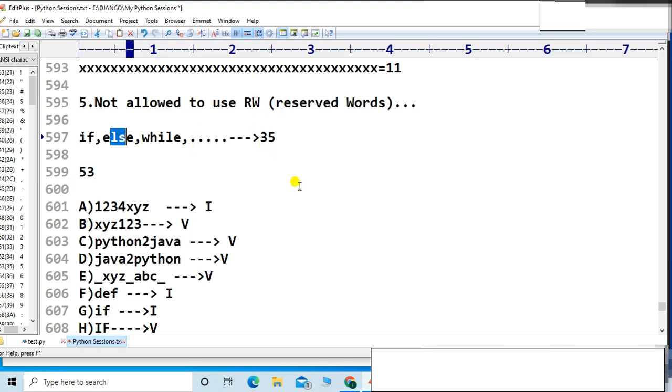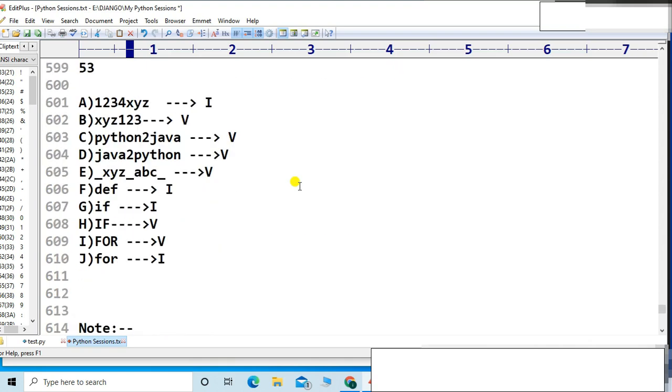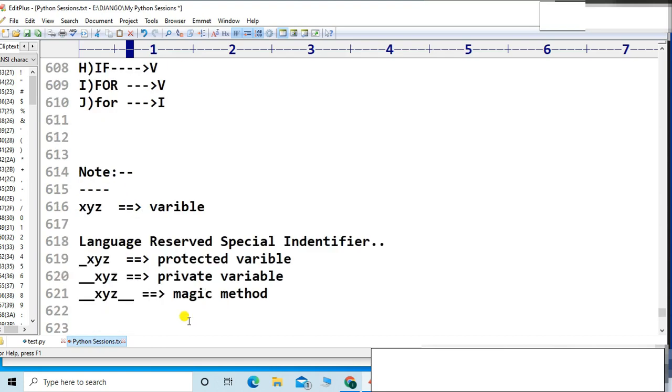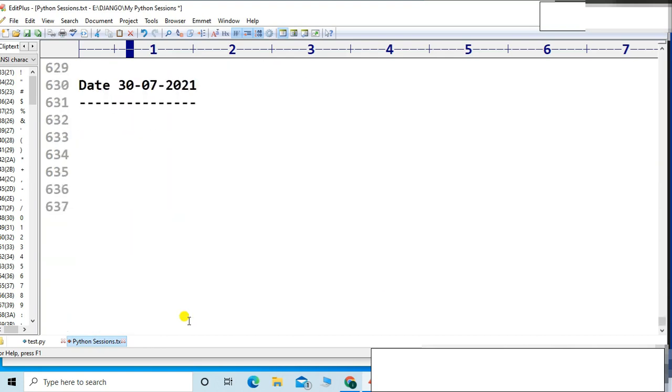Today's session is basically based on reserved words, friends. We already covered the identifier, and we took examples of valid and invalid ones. Again, let me start the session with the topic of identifiers, friends. Which are the different types of identifiers in Python? Let me start with the terminology using our simple English language.